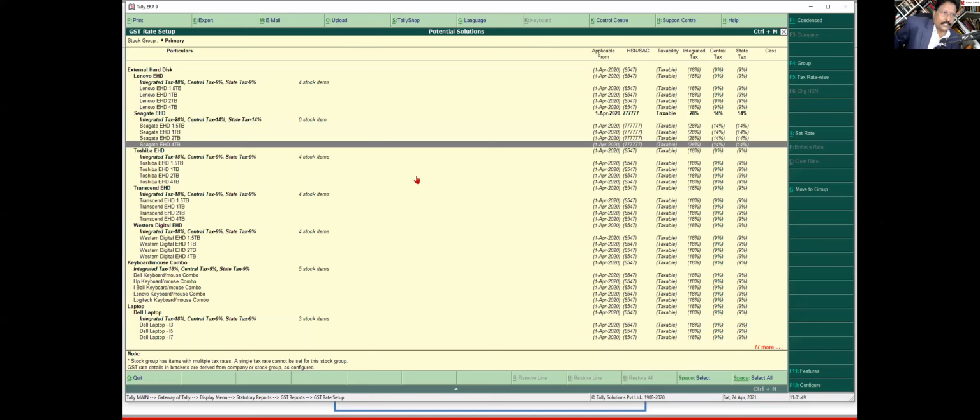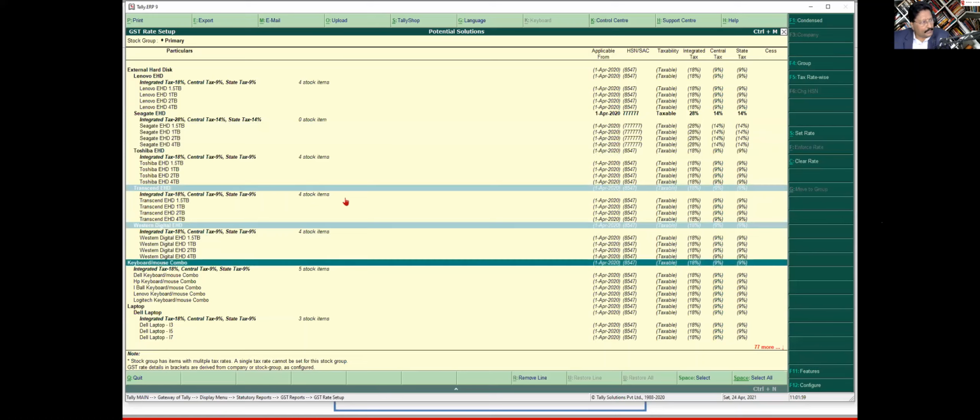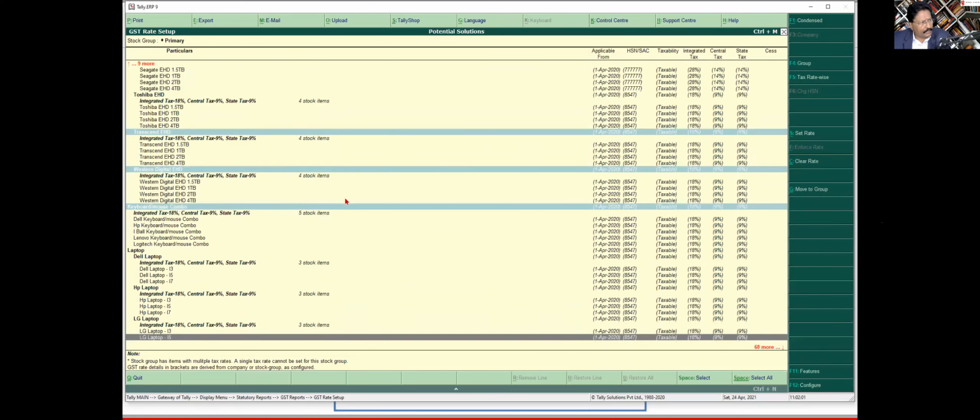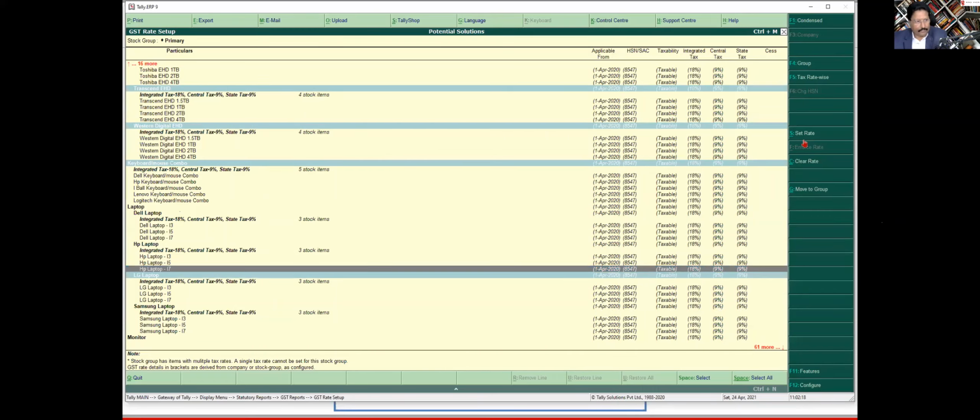Now, the next question you will have: I have so many subgroups, should I do one group at a time? No. Tally says no problem. If you want to do this, select this, select this, select this, whichever, not even continuous, select this. Now you say set rate, and when you enter, it will automatically set the rate for all these groups, and whatever you are entering there is already captured in the master.